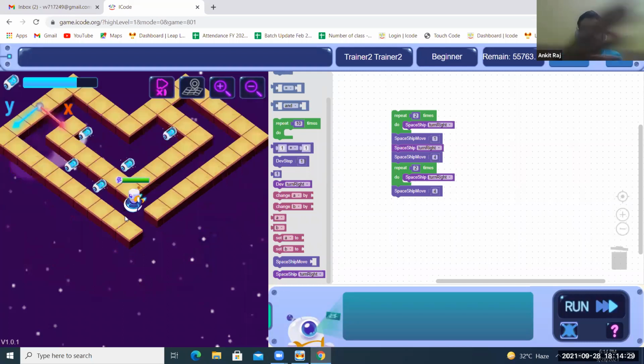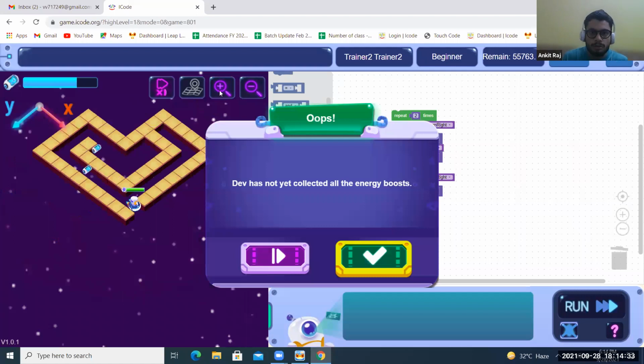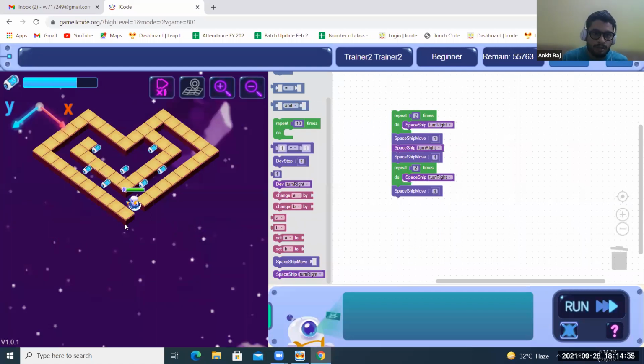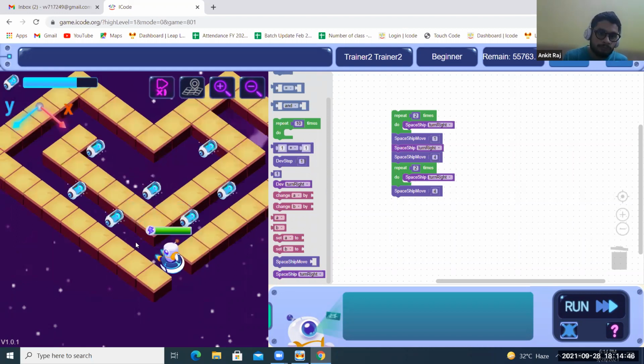Now he needs to turn right to collect all those left. Right. So now what he is going to do is he has come over here, he will turn right. Okay, from here he will turn right and now when he comes over here, he is going to move how many steps? One, two, three, four, five, six, 7 steps. Okay.